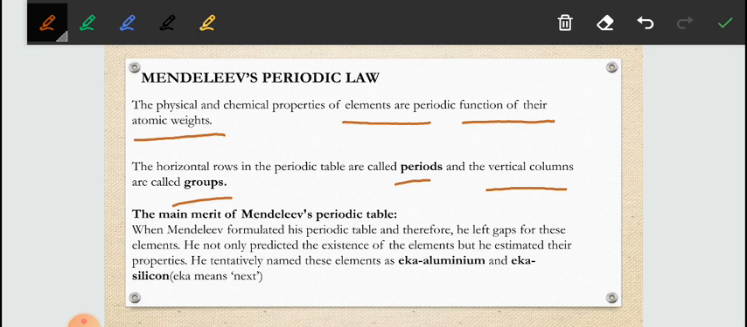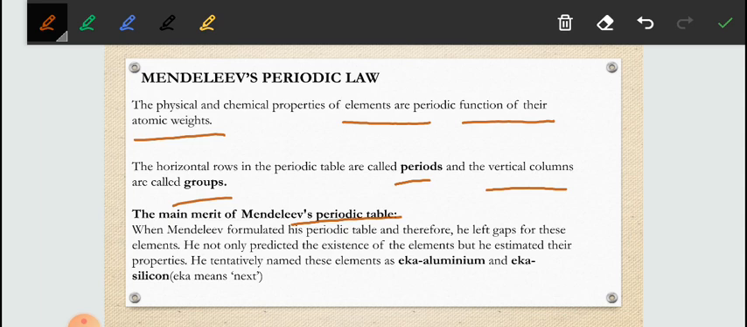The main merit of Mendeleev's periodic table was that, while formulating this table, he left some gaps in between. He predicted some other elements also.